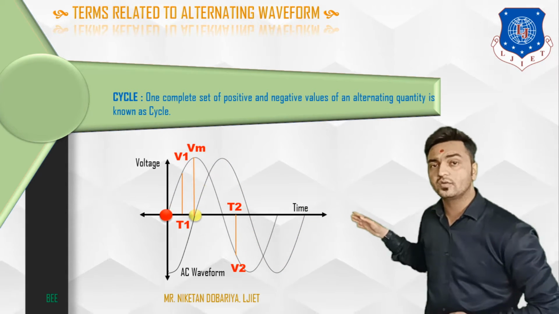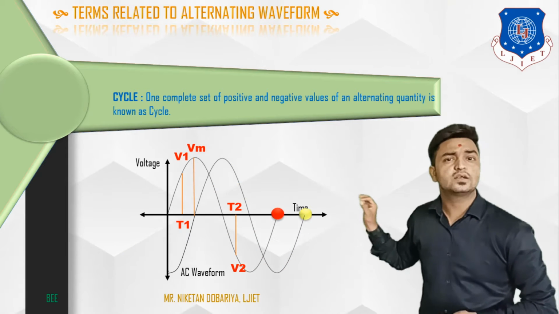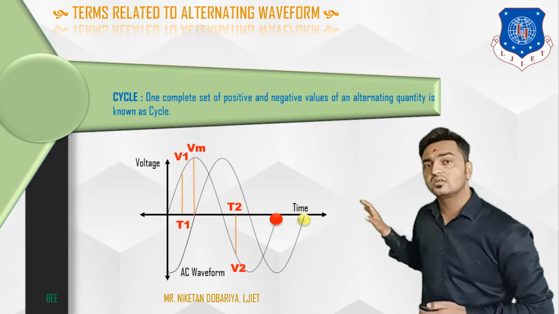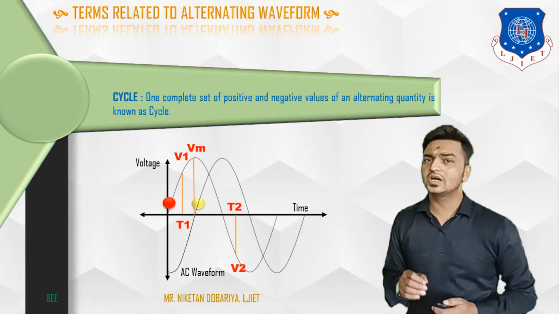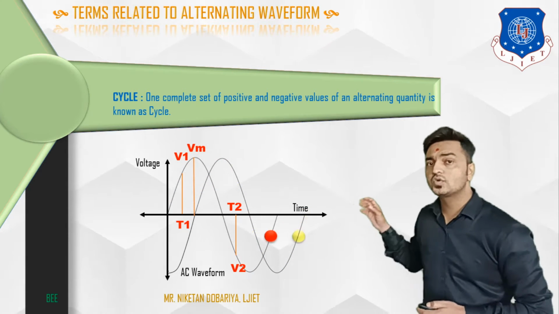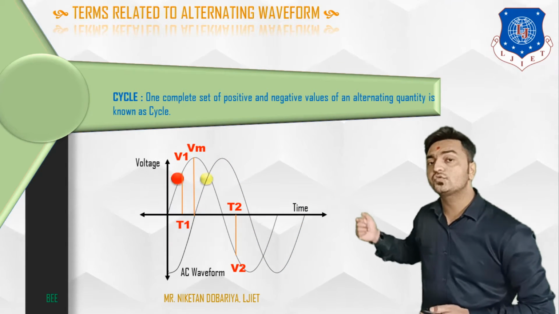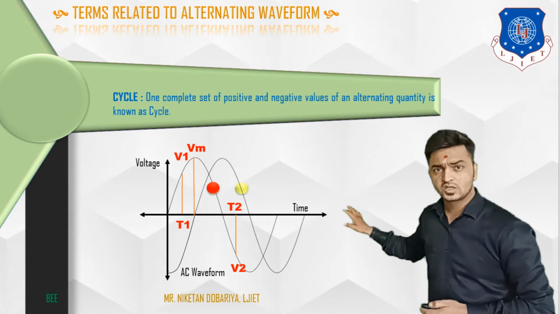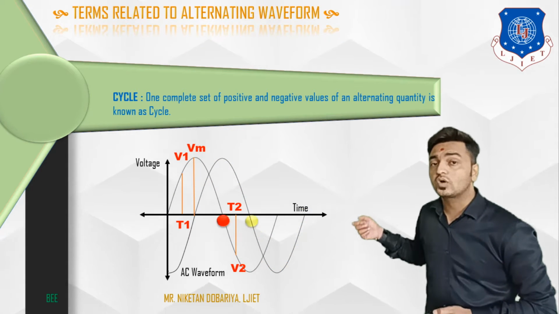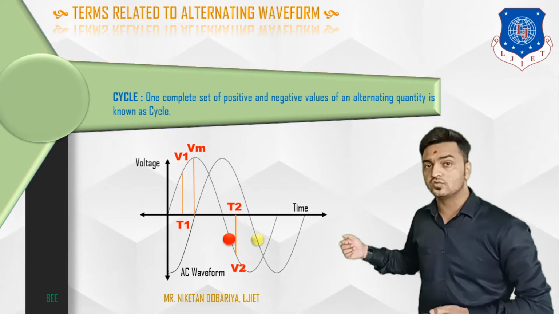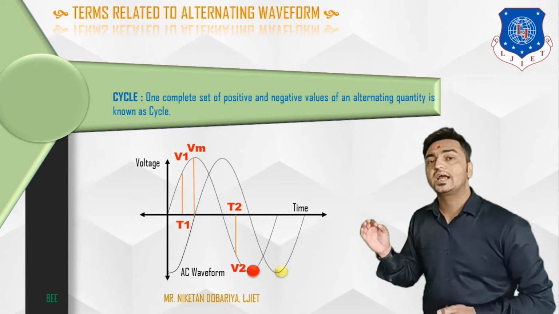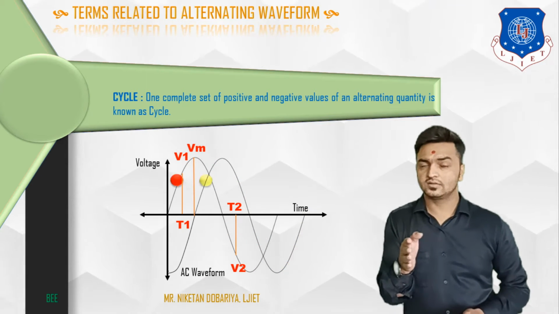Let's consider the first waveform, with red colored dots. We can observe that there is one positive cycle and one negative cycle. If we consider the complete set of all positive values as well as the complete set of all negative values, that will form one cycle.